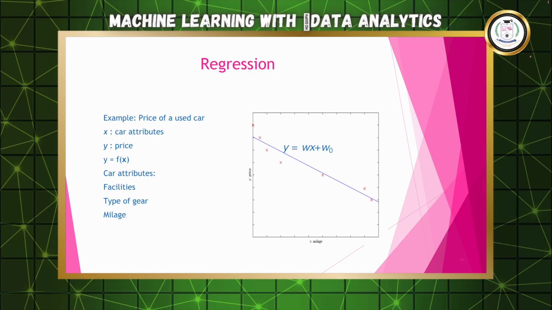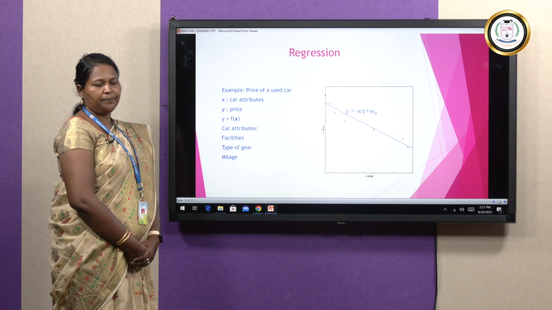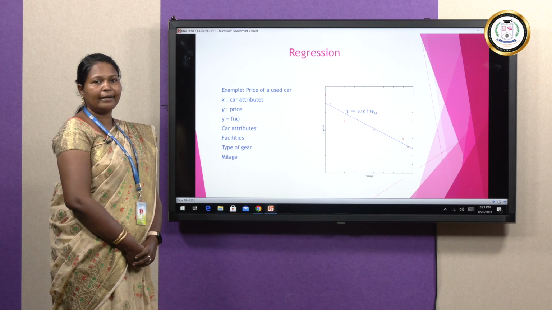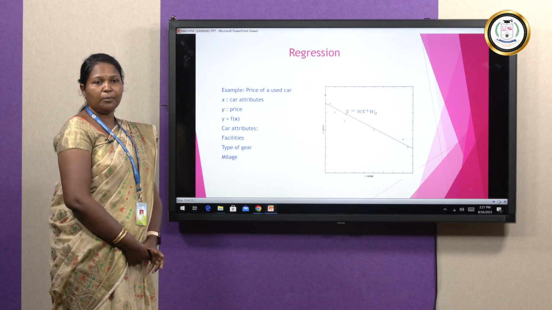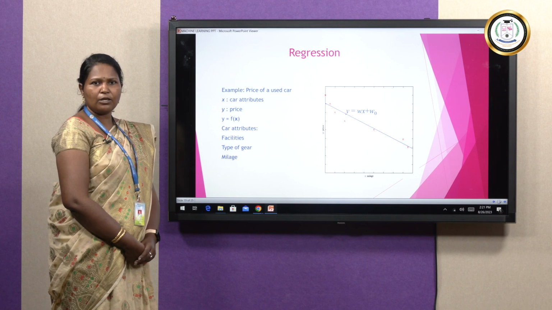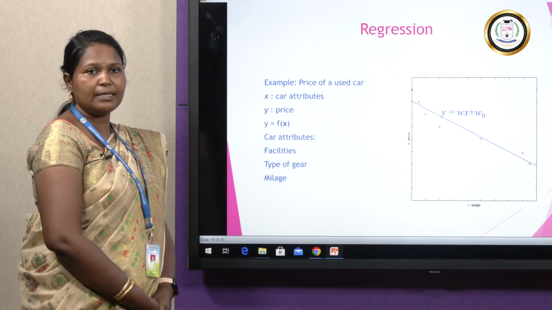The next one is regression. Till now we have seen classification, the next one is regression. Regression is what we have seen already in the beginning, that is, x and y play a major role, where x varies depending on y. Say you are going to purchase a car, so how will the car rate be determined? You will have some ideas or dreams in your mind, that I will buy this type of car, with these attributes, automatic gear or this particular color, these many accessories. If you add more accessories or want automatic gear, the rate will increase. That's why I told you x changes depending on y.